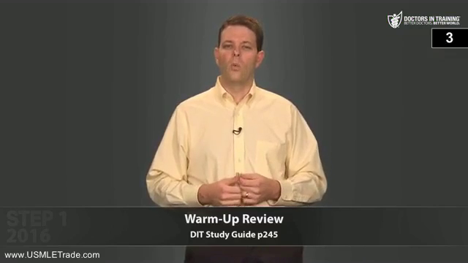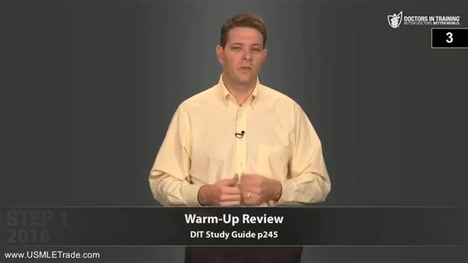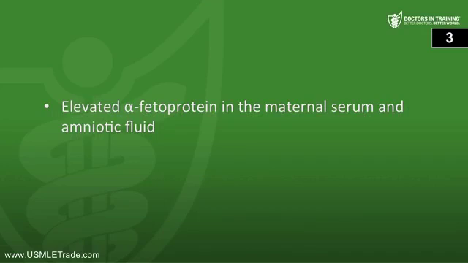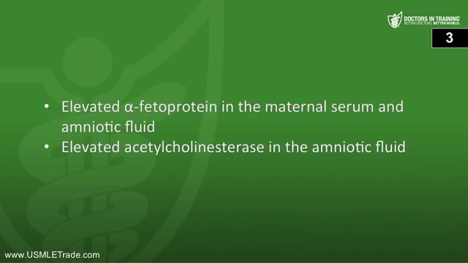The last one. What prenatal testing is abnormal in a fetus with a neural tube defect? So alpha-fetoprotein can be elevated in the maternal serum and also the amniotic fluid. Acetylcholinesterase can be elevated in the amniotic fluid, and then a sonogram may show the defect.